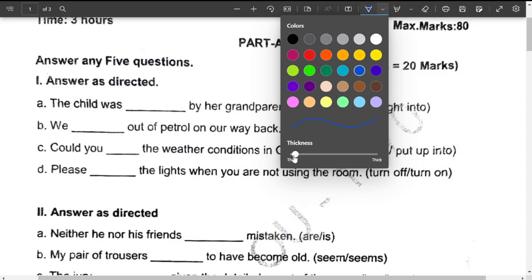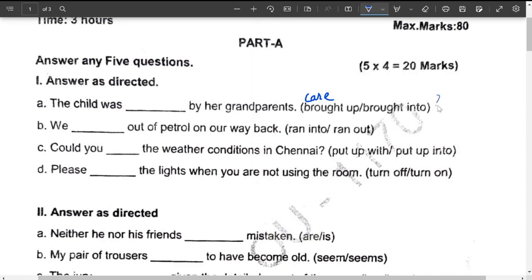That means you are being the protector for someone. So that is called bringing up somebody, right? So caring or protecting. Brought into is to bring something inside. Now this child was dashed by her grandparents. She was brought up by her grandparents. Here you have to go with the first one.